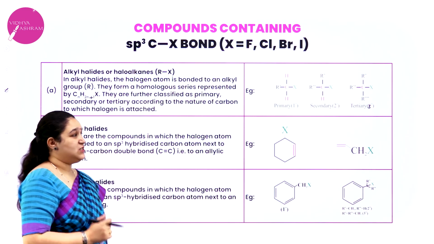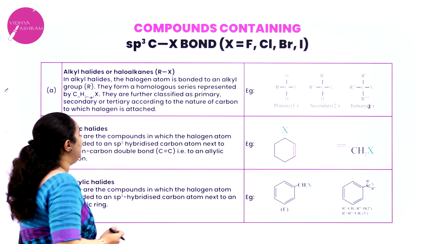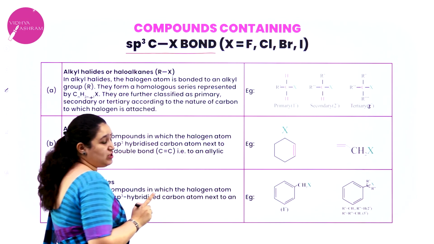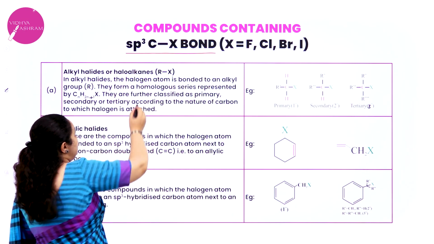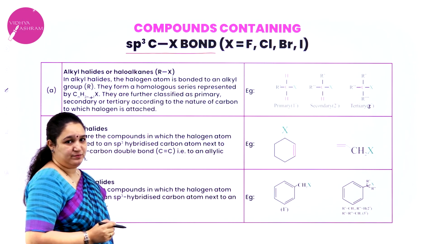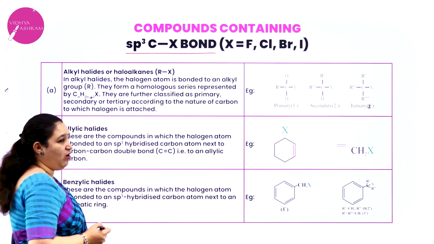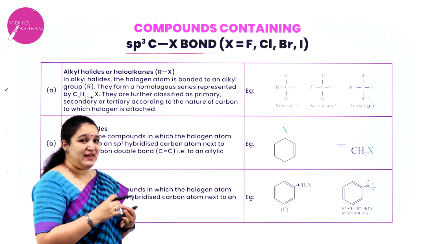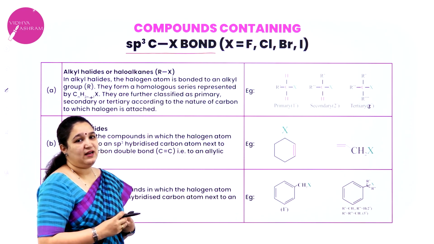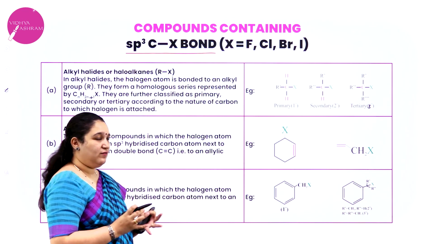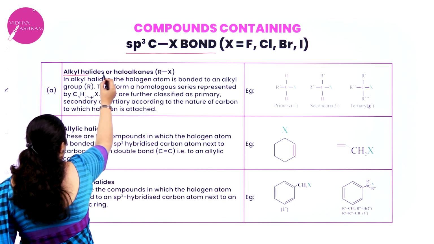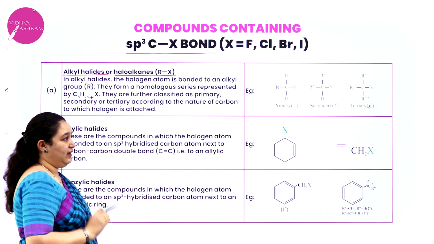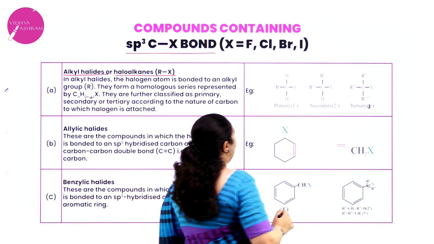Now the first one, compounds containing the sp3 C-X bond, that is the halogen is attached to an sp3 hybridized carbon atom. Then we have all these classifications. The first ones I mentioned, primary, secondary and tertiary alkyl halides, put together we call just alkyl halides or haloalkanes. They have a general formula RX. Here you can see what I told you.